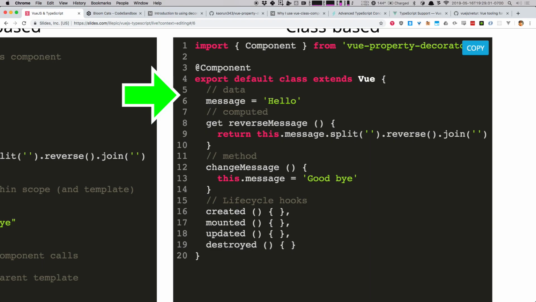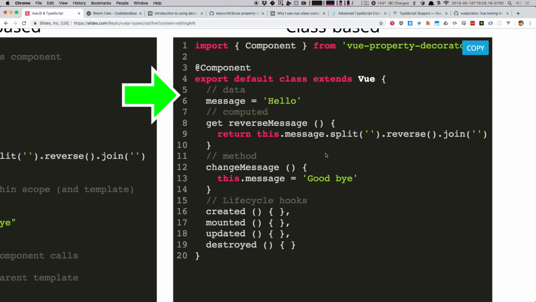Do you have to use this change message to actually set function? Yeah, to set a value inside of, yes. This dot message is all about the scope. This is that object. That class. Any other questions?